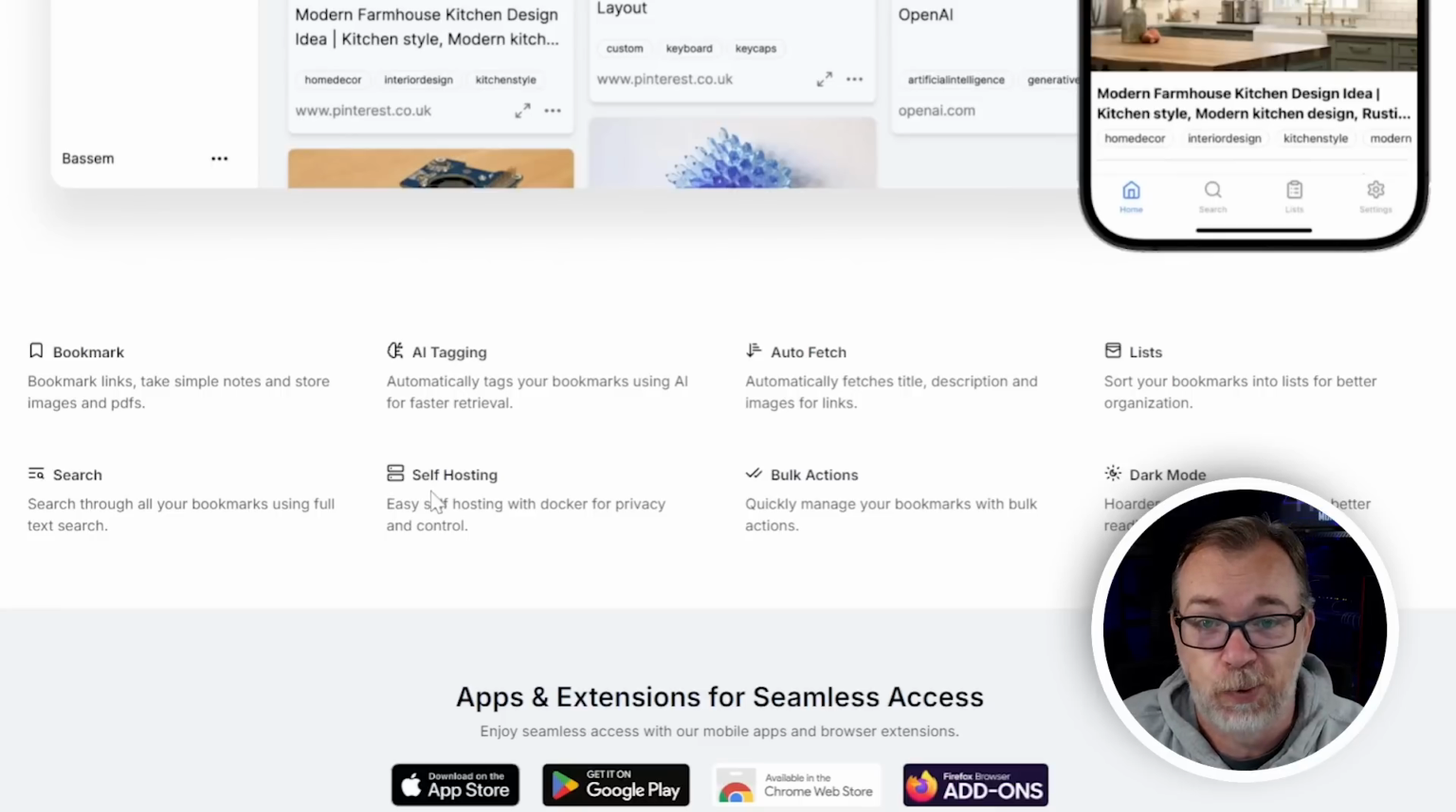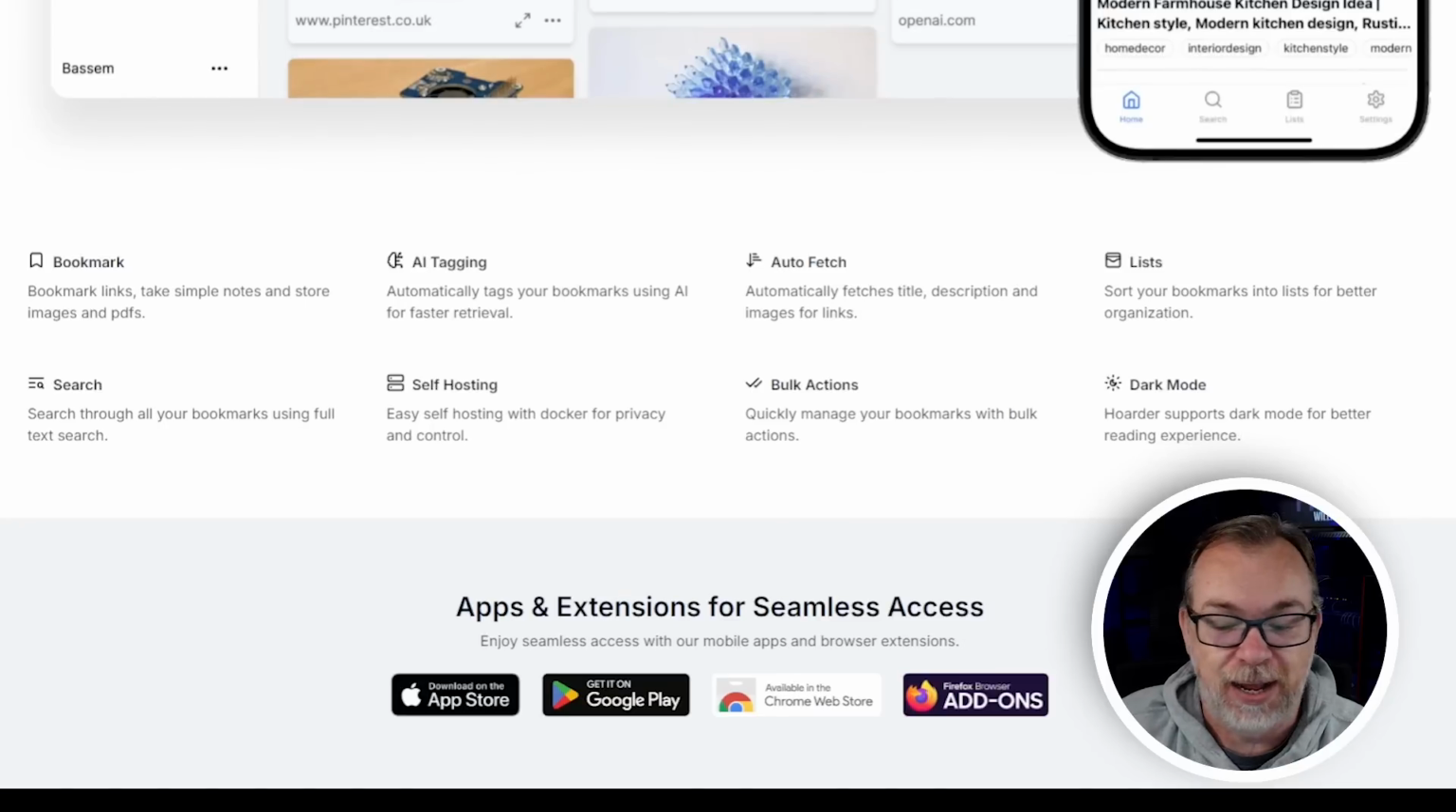Self-hosting, of course, that's what we're here for. You can do bulk actions, and they've got dark mode. And I think it's funny that their app has dark mode, but their website doesn't. Just a little thing I found amusing.